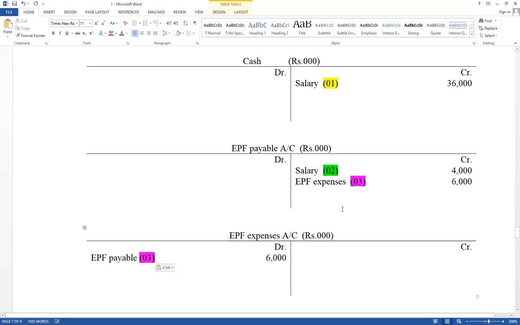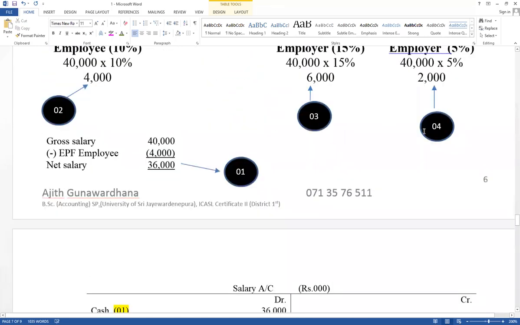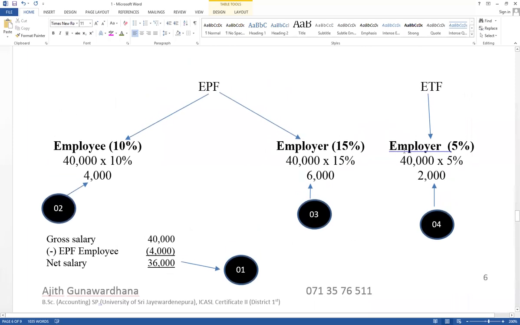Then think about ETF also. In ETF, only the employer gives a contribution. Therefore, it has given 2,000, another expense, not part of salary. ETF expense account debit, ETF payable account credit.